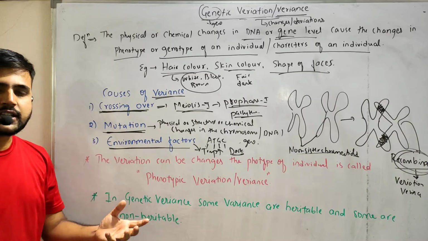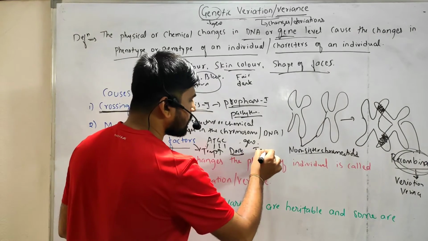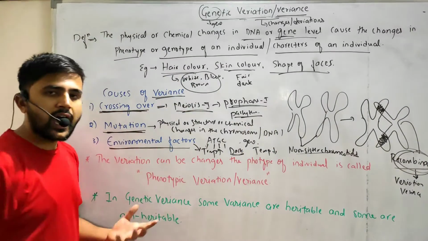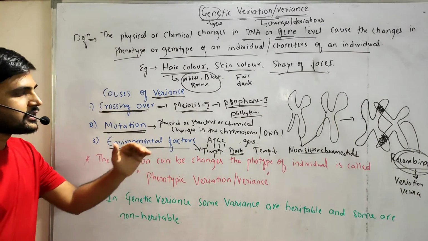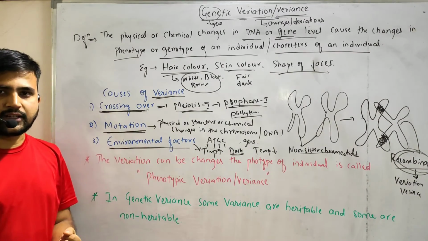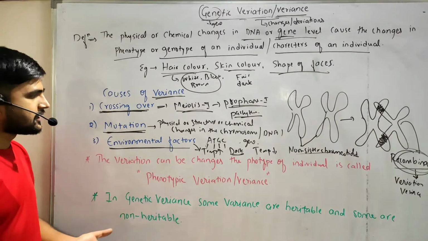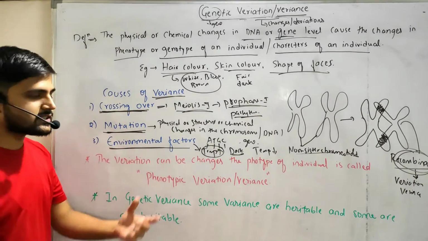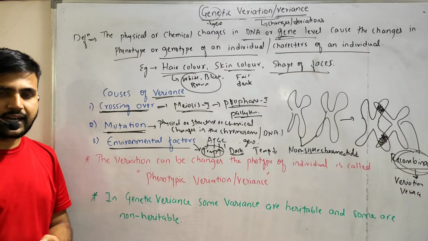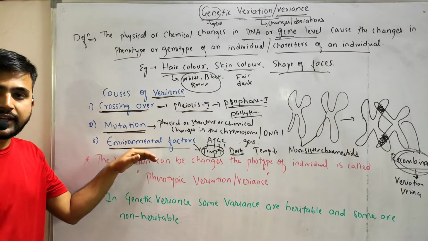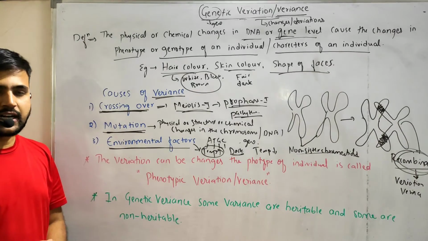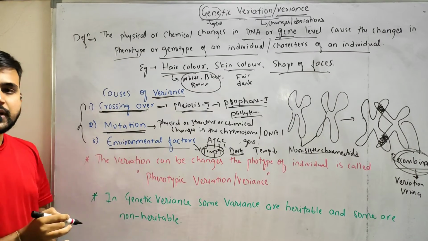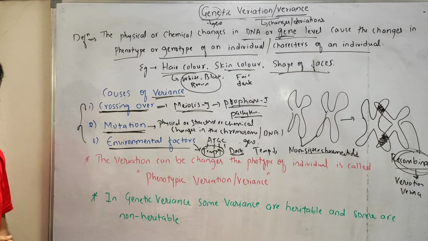Okay, at the polar region what happens? Temperature is very low, and they have less melanin secretion. That's why they are very fair in color. So it depends on the temperature. Temperature is the environmental factor, right? So even the environment can produce variance. So these three are the main causes for the variance, right?